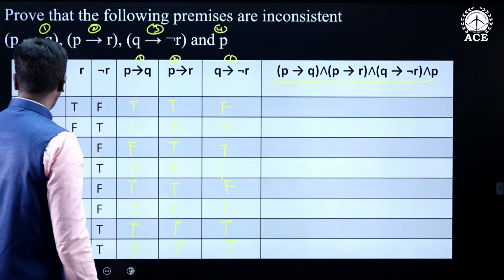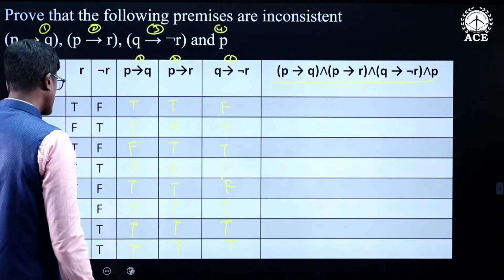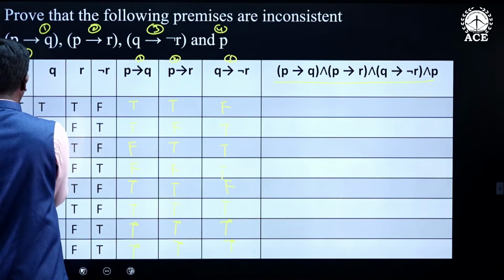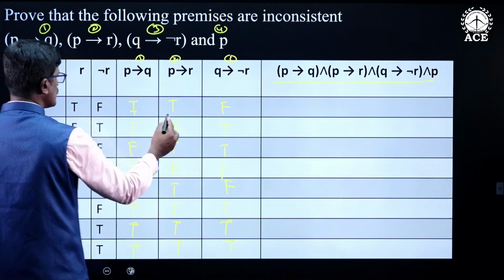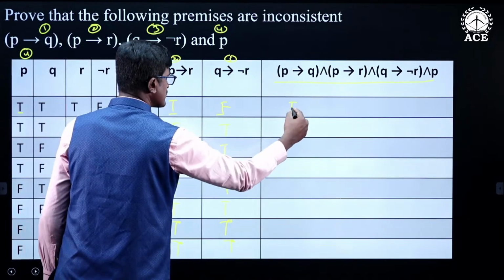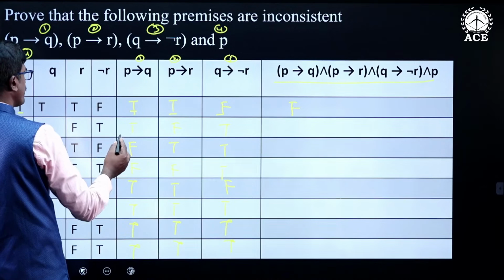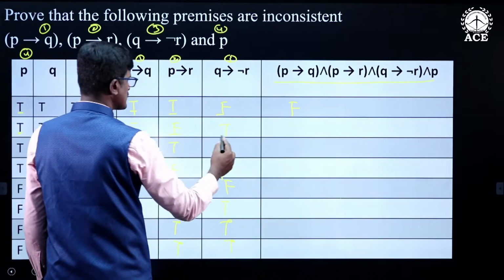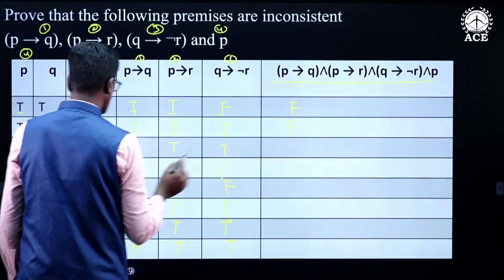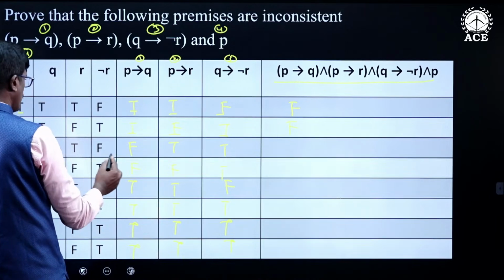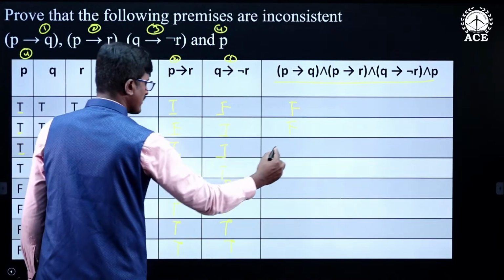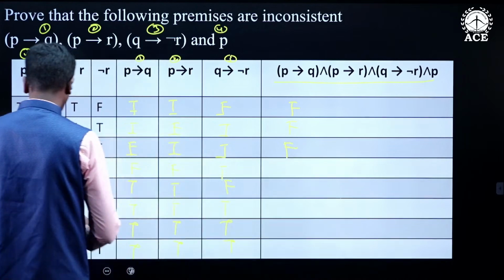When we observe all of them, in none of the cases are they true. If you look at P: true, true, true, true, false, therefore it is false. Next, true, true, false, true, therefore it is false. All of them are not true. True, false, true, false, all of them are not true, therefore it is false.